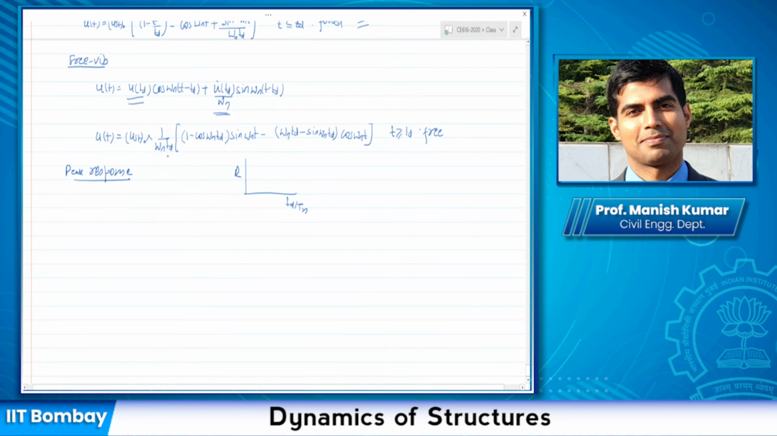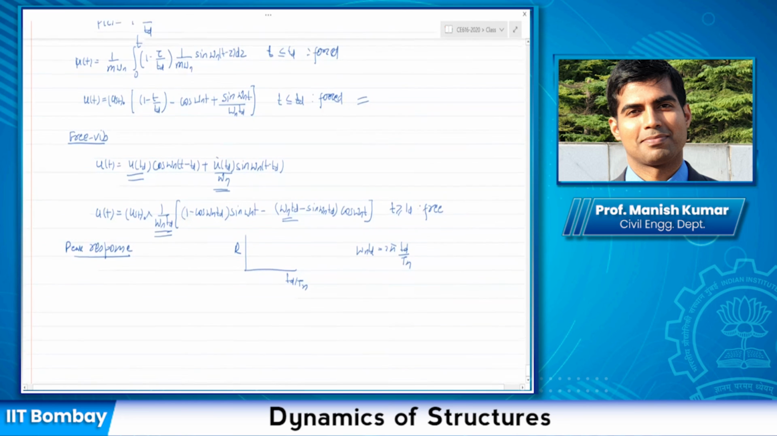Because if you look at it again, the important parameter here is omega n TD, which you can also write as 2 pi TD by TN. So I need to plot this. Now, how are you going to find out the maximum response for this?